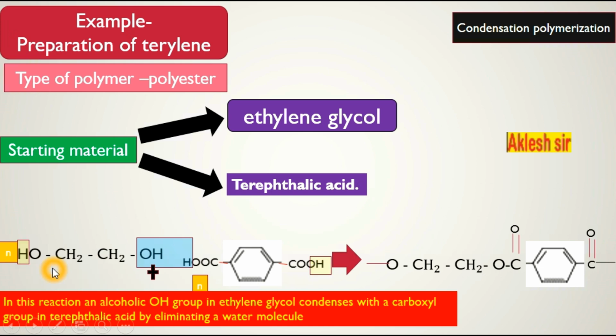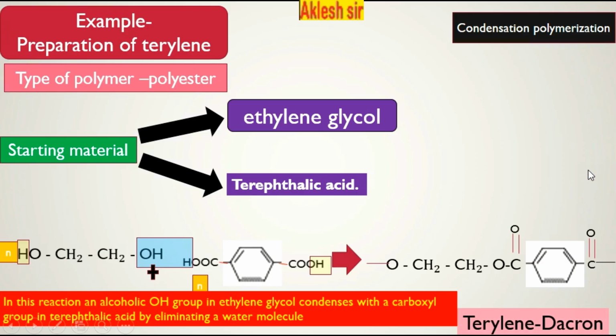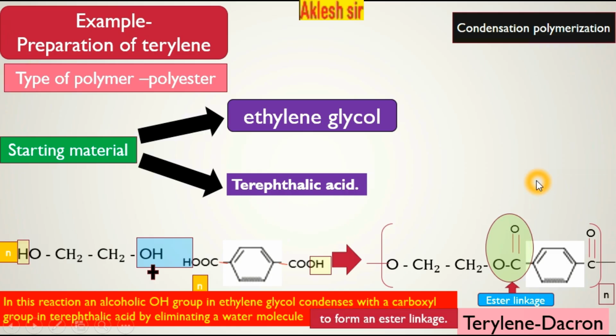So what will be there? O, then CH2 CH2, this blue part is removed, then O, C double bond O, benzene ring, and C double bond O. This is the repeating unit, known as terylene or dacron. The C double bond O group is the ester functional group. Since many ester groups are formed, this is an ester linkage, so it is called a polyester. Whenever there is an elimination of a water molecule, there is a formation of ester linkage.